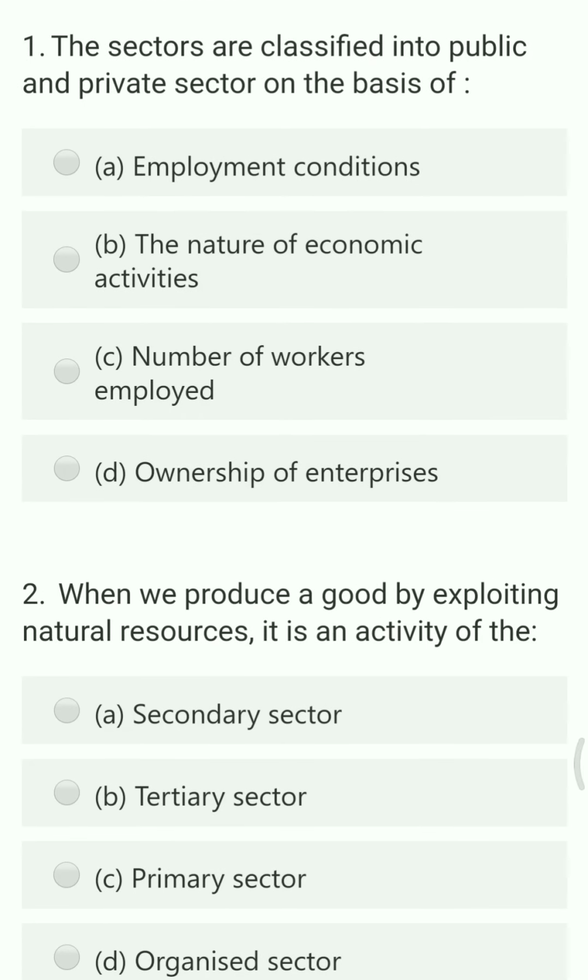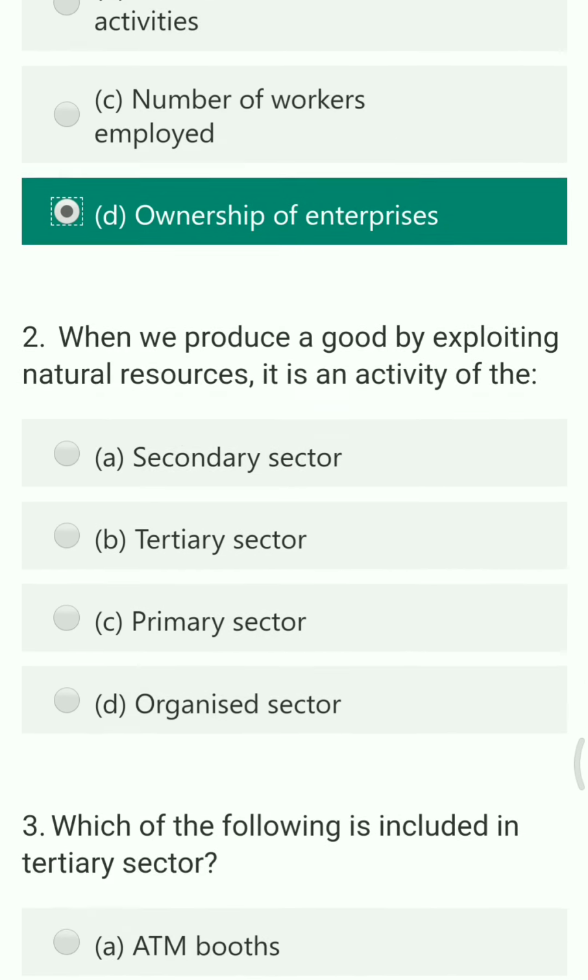The sectors are classified into public and private sectors on the basis of dash. Employment conditions, the nature of economic activities, number of workers employed, and ownership of the enterprise. So who is the owner? The owner is a government or a particular person. So based on the owner, you can decide whether your enterprise or sector or company is public or private. So option D is the right answer.